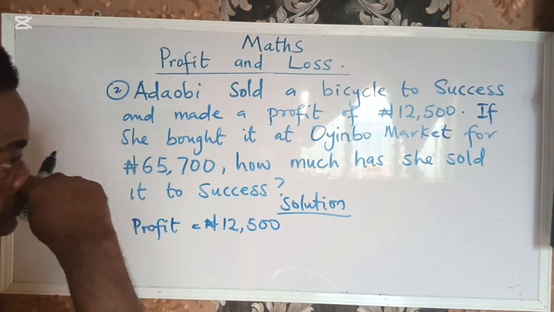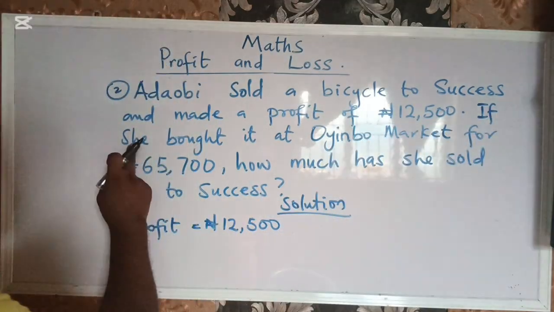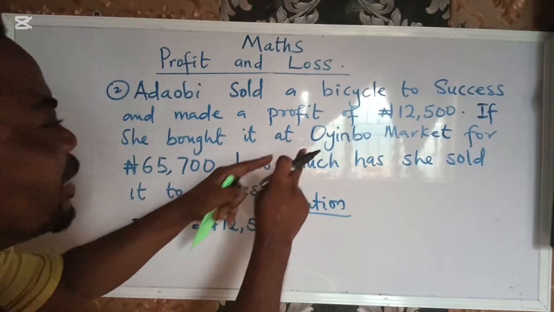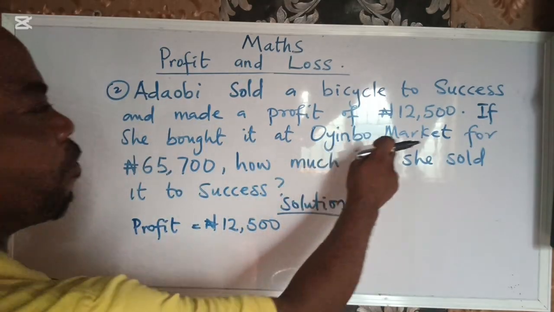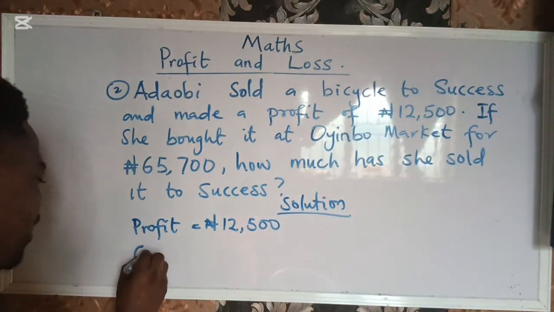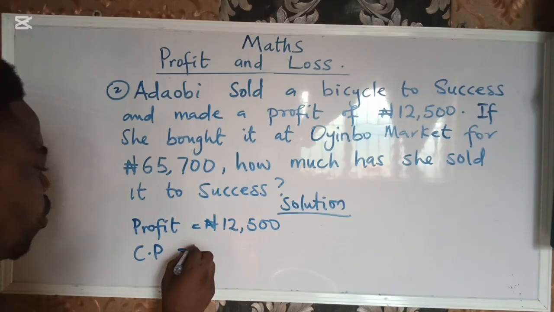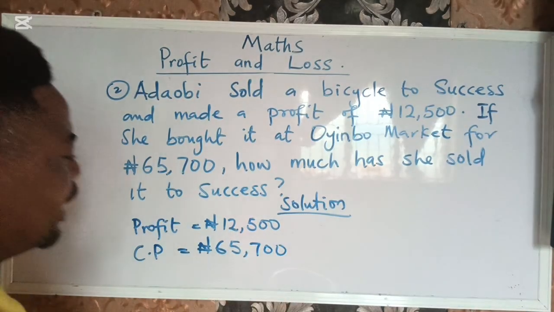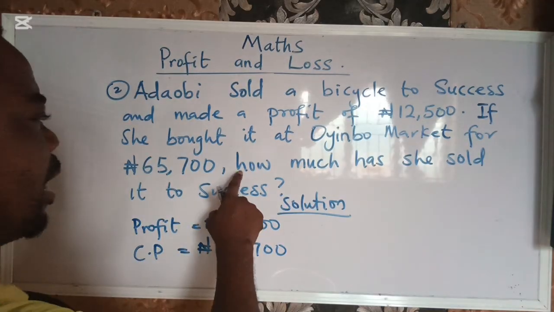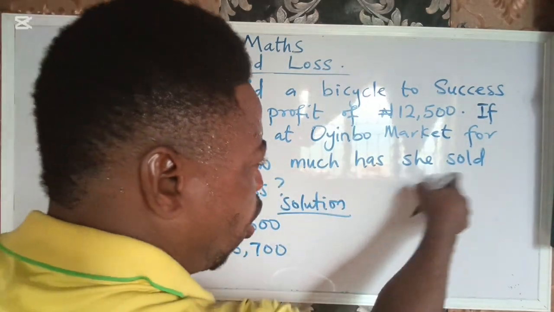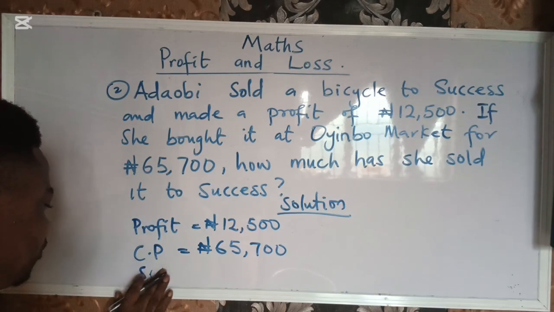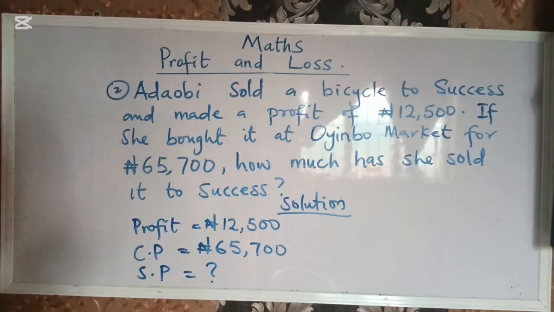If she bought it, that is her cost price, at Oyingbo Market, so cost price is 65,700 naira. They are now asking us how much she sold it to Success. That is the selling price.